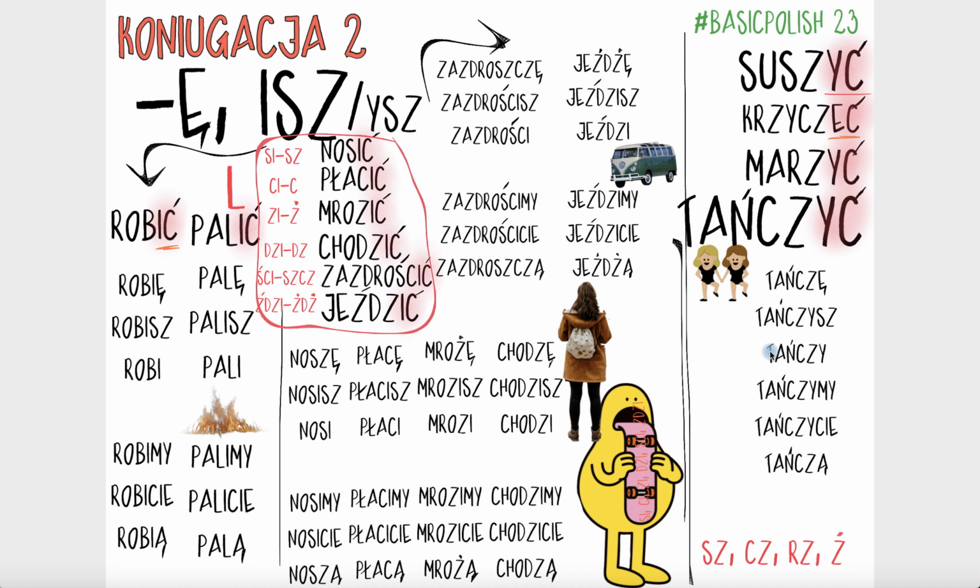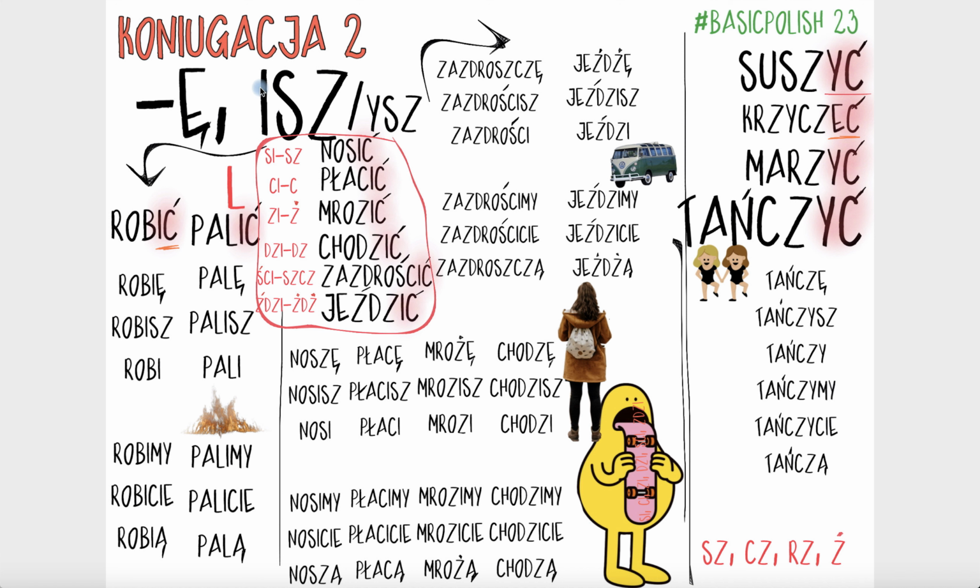So what you then do is you take or drop off either epsilon or C accent or EC accent, so either this bit or this bit, right? So last vowel and the consonant, and then you can apply those endings, right?